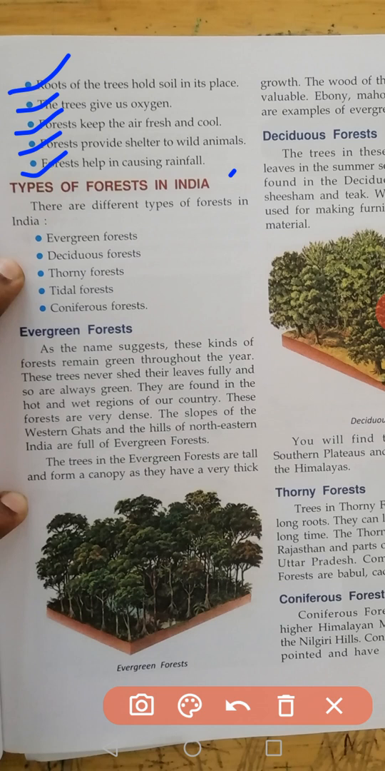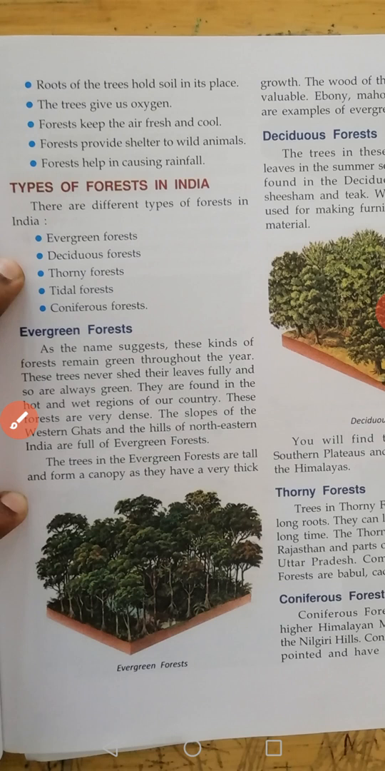Forests help in causing rainfall. This is also very important. Naturally, if we want rainfall, we need to grow more trees, and different kinds of trees. We humans grow the same kinds of trees, but nature allows different kinds of trees to grow. That creates rainfall. If we want rain, we need to grow forests. These are the importance of forests.